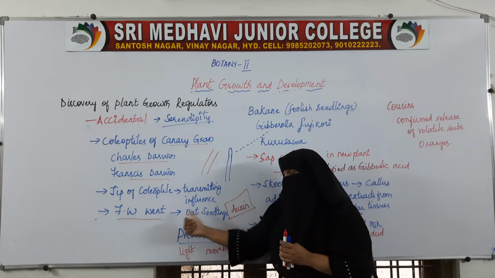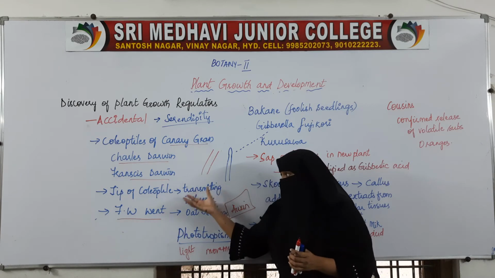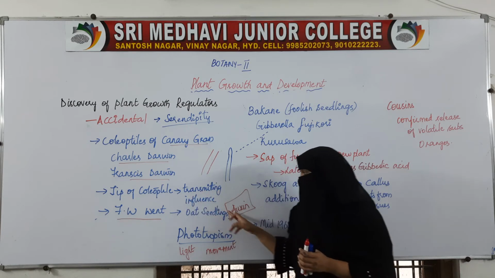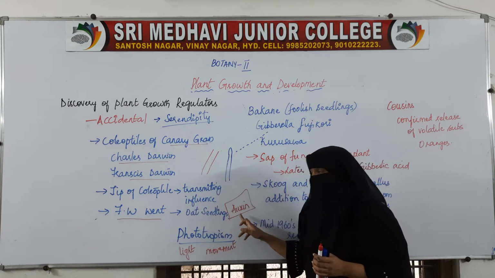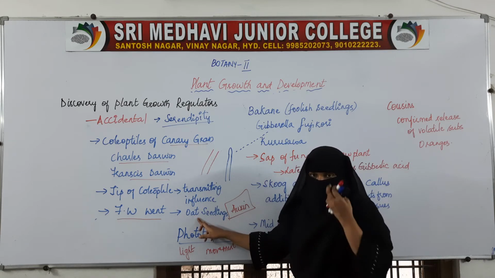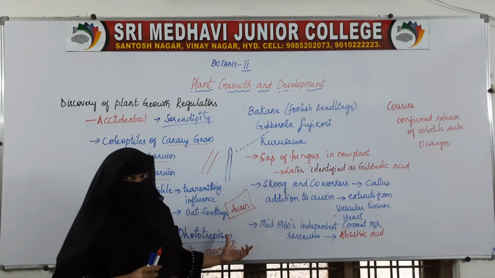But another scientist, F.W. Went, discovered that the transmitting influence is because of the substance called auxin, and he discovered it from oat seedlings. So this is how auxin was discovered.